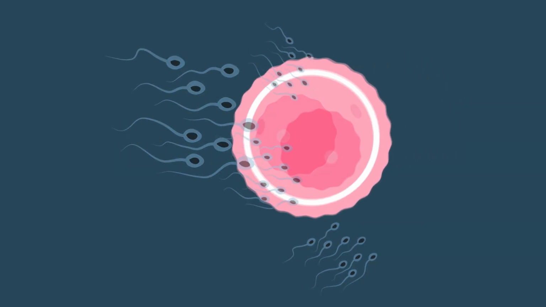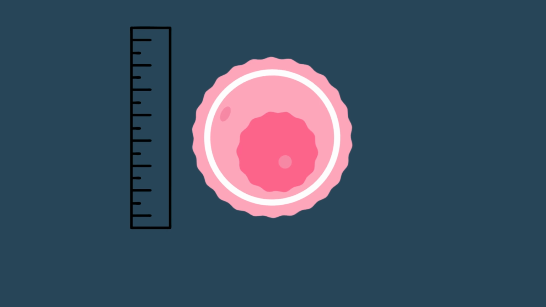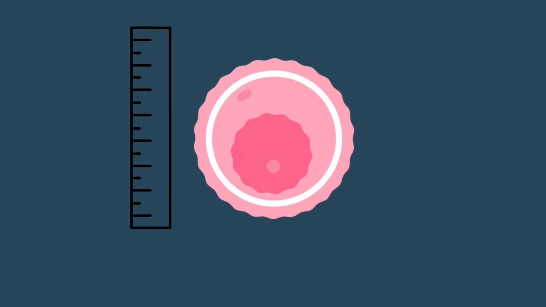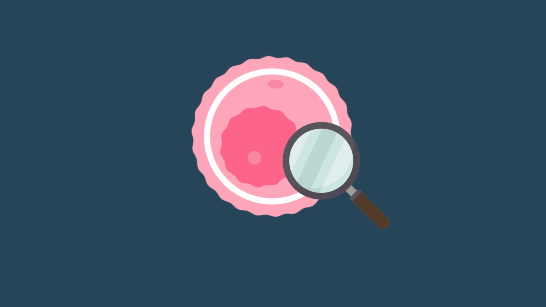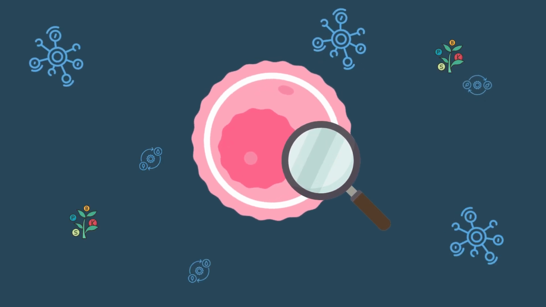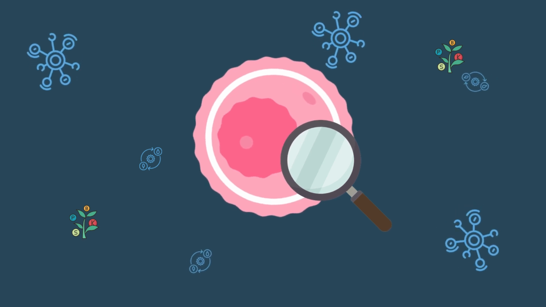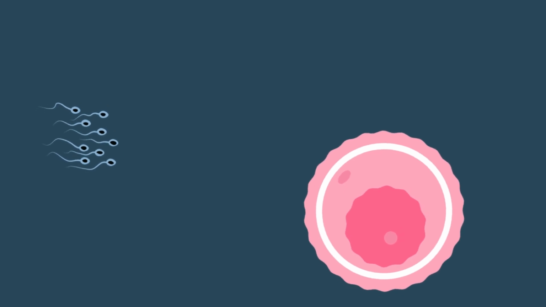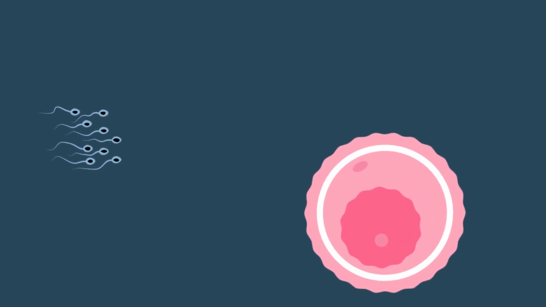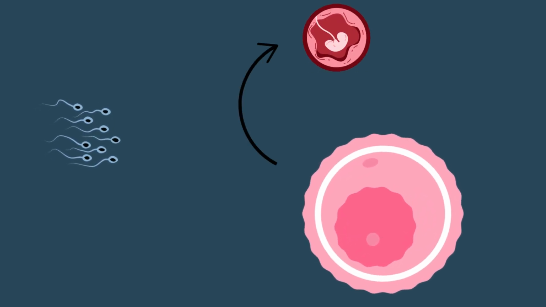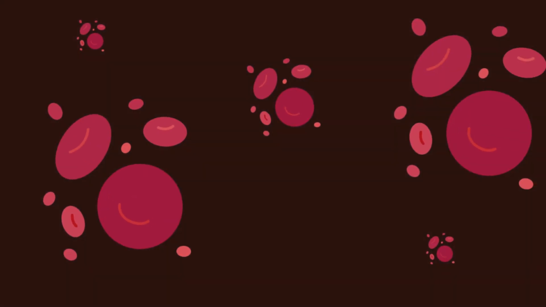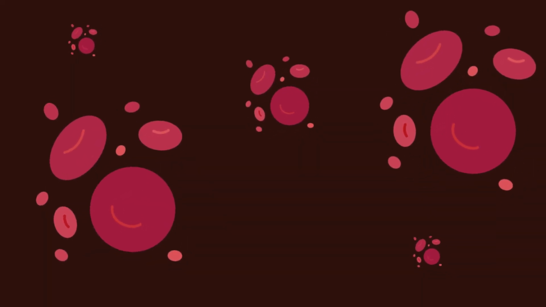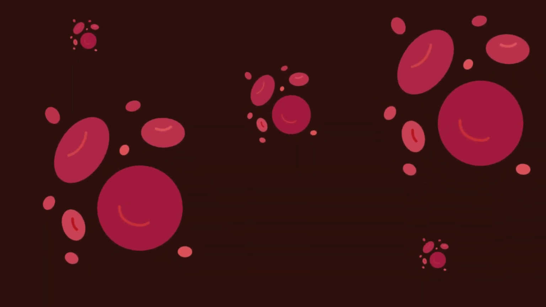In contrast, egg cells are much larger, measuring around 120 micrometers. Their larger size is due to the need to store nutrients that will nourish the embryo after fertilization. While sperm cells are small and streamlined for mobility, egg cells are expansive and resource-rich, supporting the early stages of development. Red blood cells provide another example of how cell size aligns with specialization.